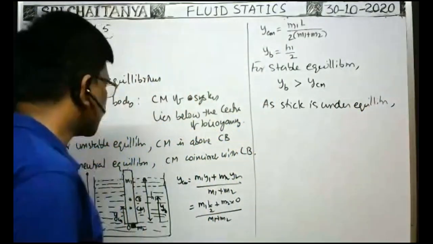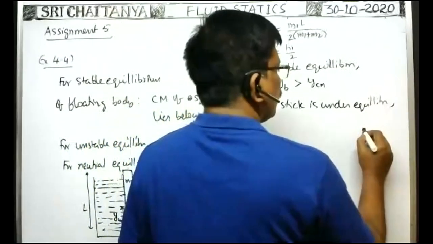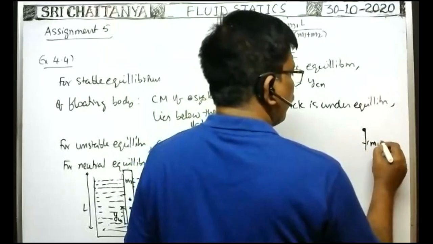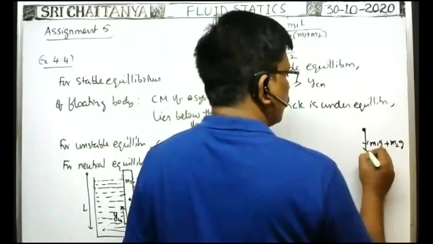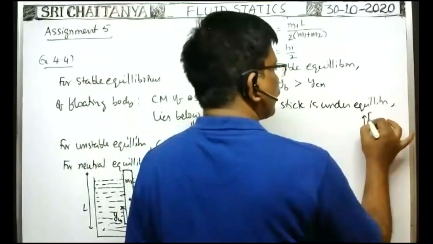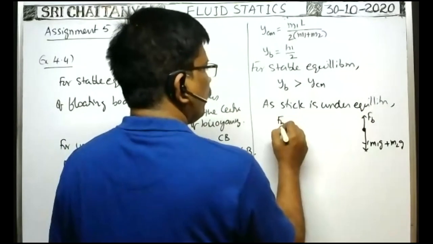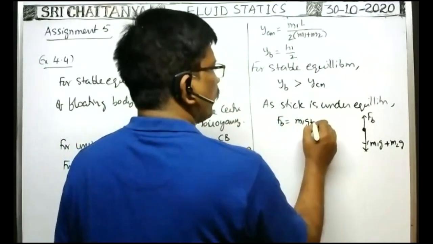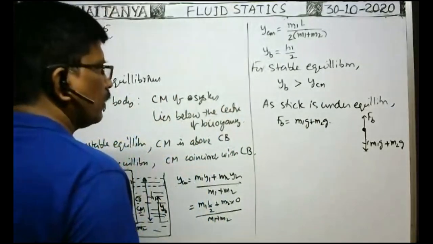the weight of the system must be balanced by the buoyant force. The weight of the system means the weight of the stick m1 g plus the weight of the particle m2 g, both acting vertically downwards, and the buoyant force acts in the upward direction. Under equilibrium these two are equal. That's why FB is equal to m1 g plus m2 g.